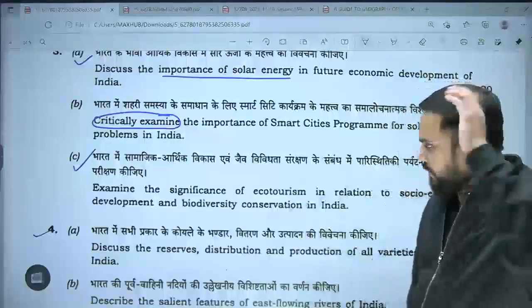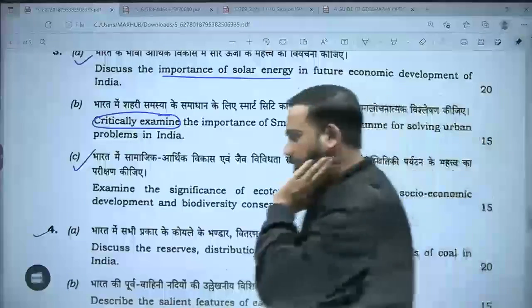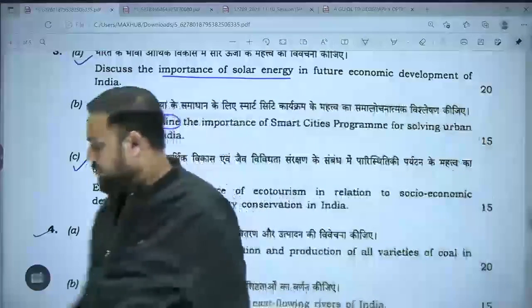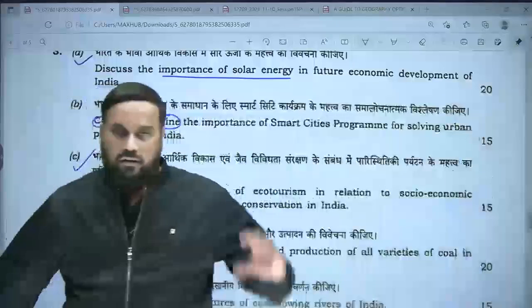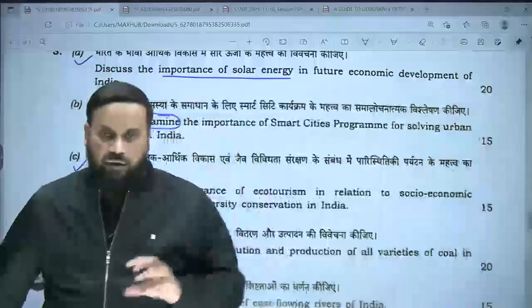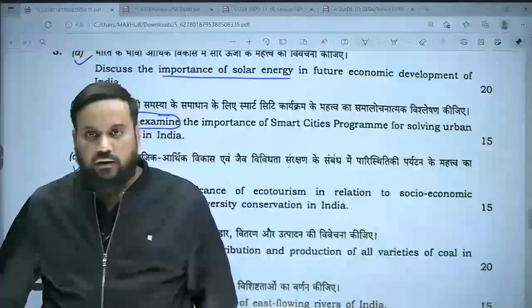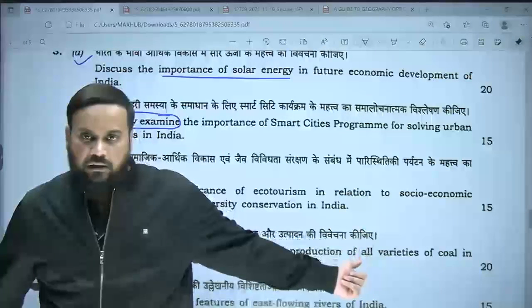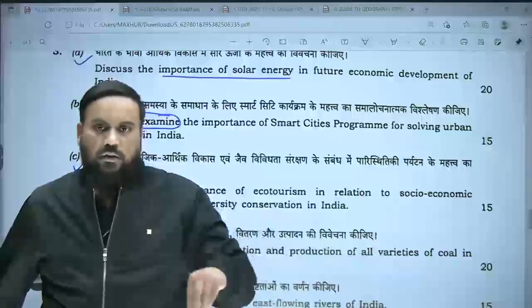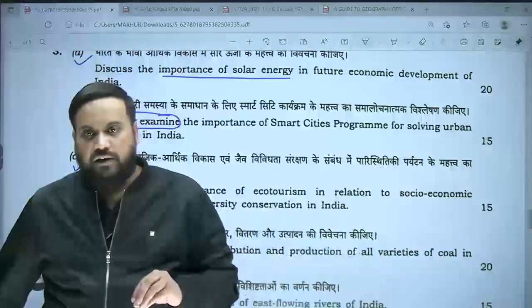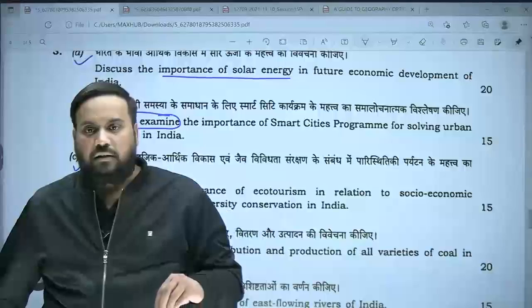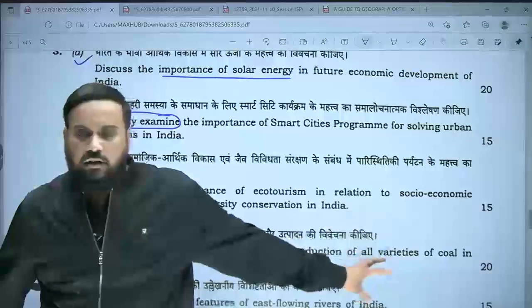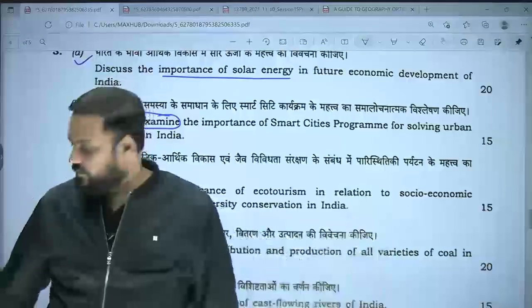याद है मैंने तुम लोगों को पेपर 1, पेपर 2 के बारे में बताया था. One of the best ways to tackle paper 2 is you prepare some regional frameworks for India. Tell me, अगर वो regional frameworks prepared होते, like which national park is lying in which region, etc., would it be helpful in writing this answer?